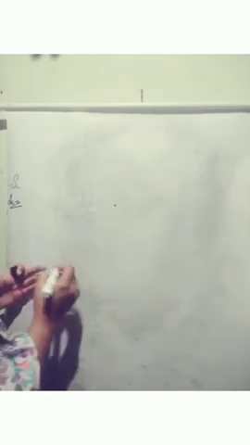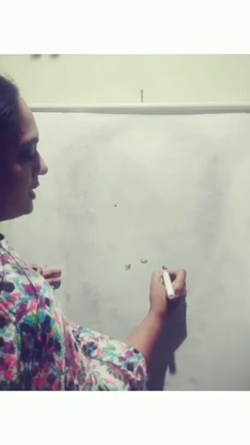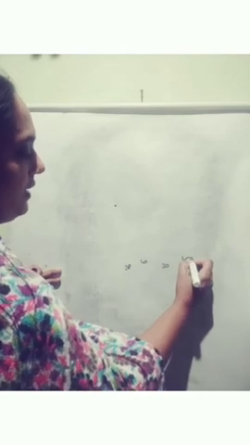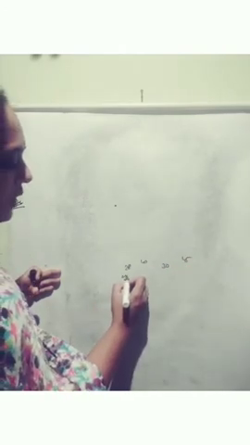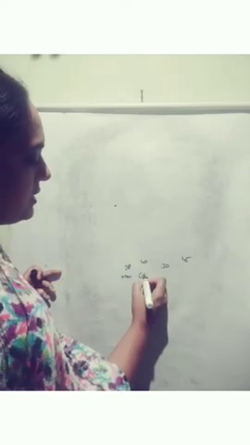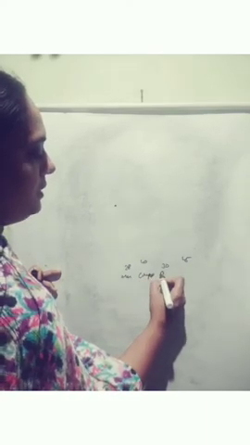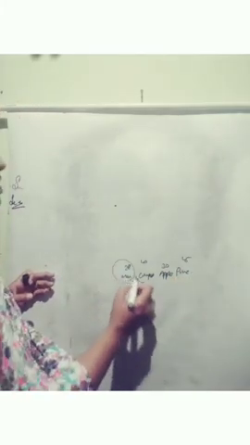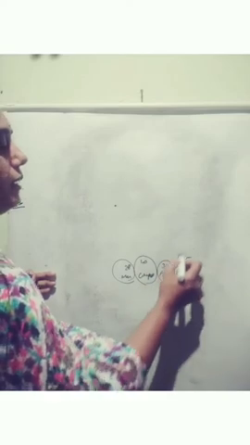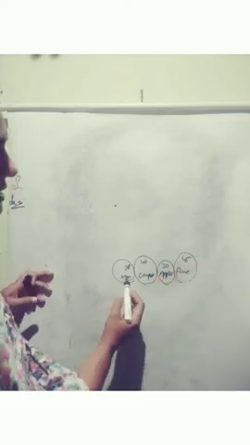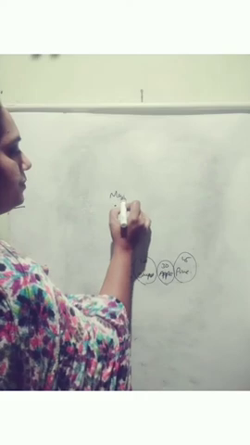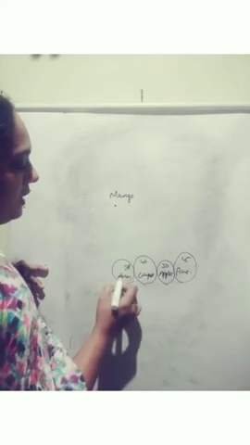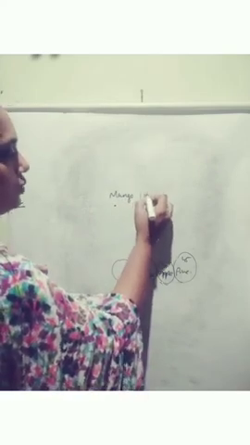Now for tally marks, first we got 28, then 40, next 30, then 45. First it was mango juice, next grapes, then apple, and next pineapple. Then we can represent these by tally marks. Mango: how many? 28. 1, 2, 3, 4, 5.